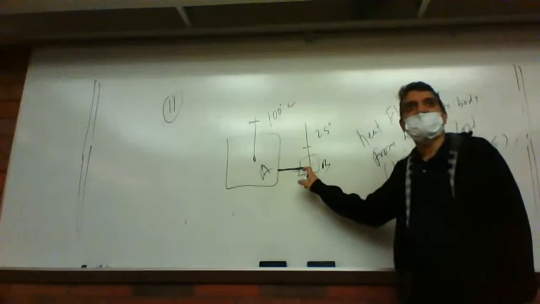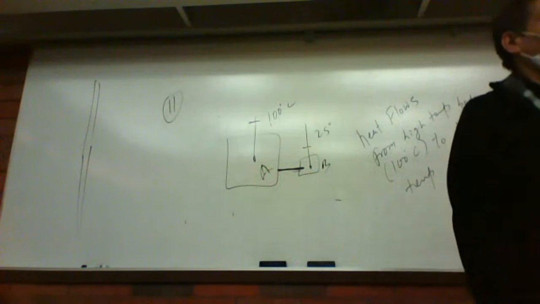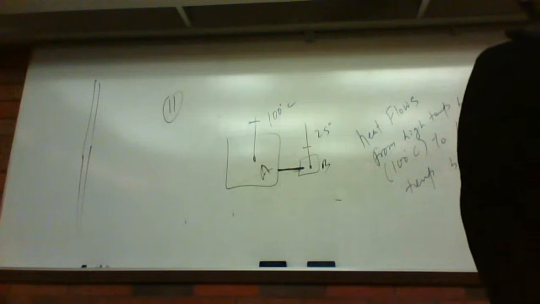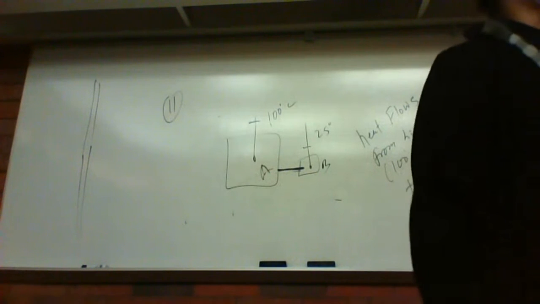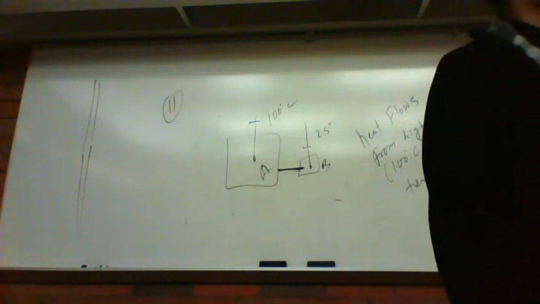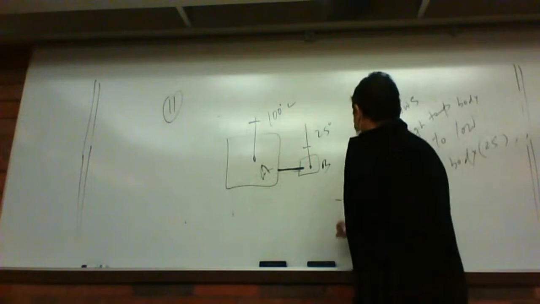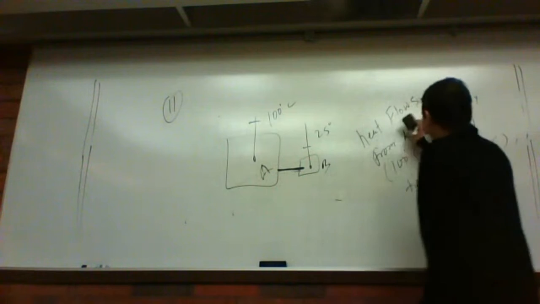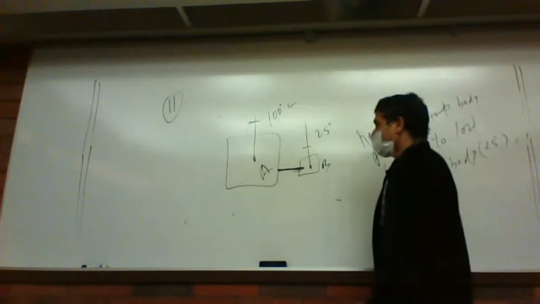Heat never flows from the low temperature body to the high temperature body. This is a very important concept, and it is called the second law of thermodynamics. We don't study the second law of thermodynamics in our class. So it flows from the high temperature body to the low temperature body.